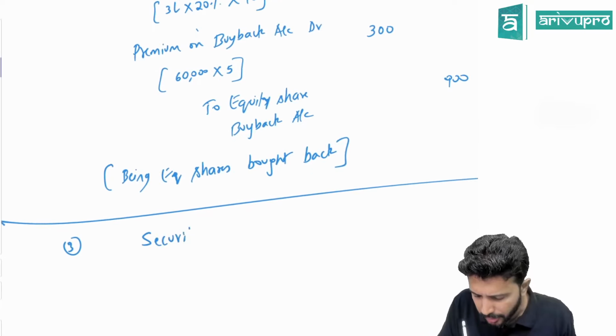So it will be transferred to securities premium account. How much is that premium? 300. So securities premium account debit to premium on buyback 300. Narration is simply being premium transferred, or being premium adjusted with securities premium. Something like that you can write. It's okay.